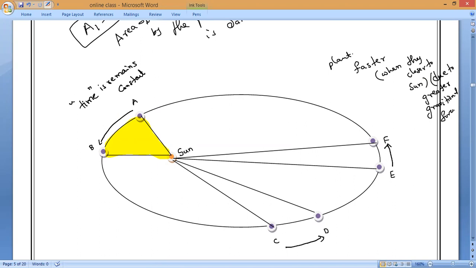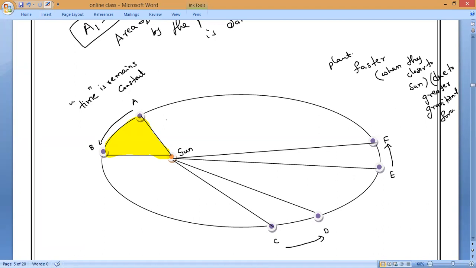Now, what is the point we studied in the last class? Yesterday's notes. Read that point again, everybody. While a planet revolves around the sun in an elliptical orbit, the length of the shortest line joining the planet and the sun is not constant throughout the elliptical path. That is what we studied. Is it yes or no, guys?